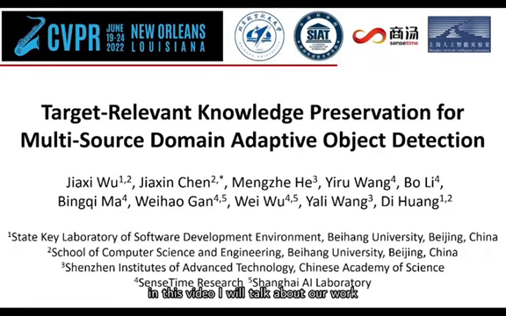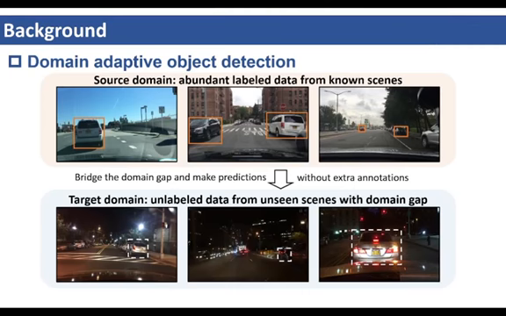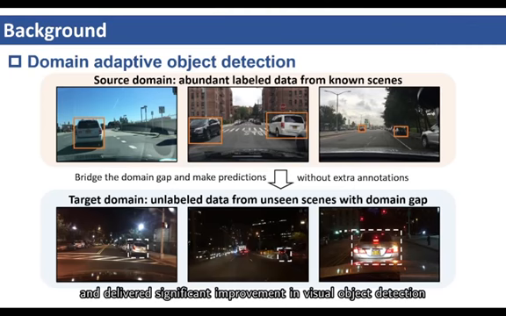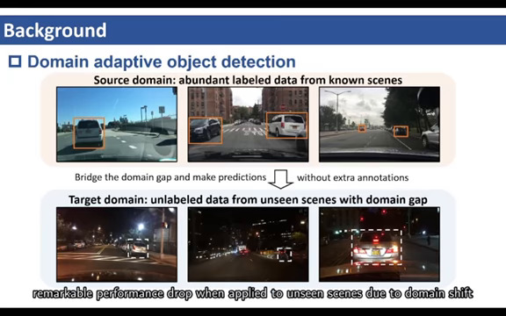In this video, I will talk about our work, Target Relevant Knowledge Preservation for Multi-Source Domain Adaptive Object Detection. In the past decade, convolutional neural networks have achieved great progress and delivered significant improvement in visual object detection. Unfortunately, the well-built detectors suffer from remarkable performance drop when applied to unseen scenes due to domain shift.